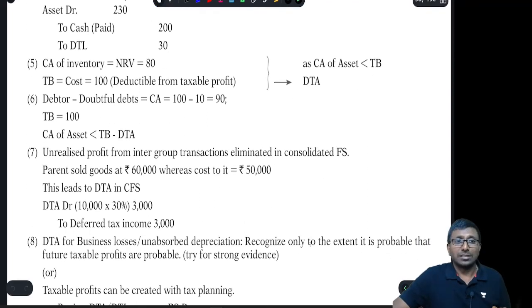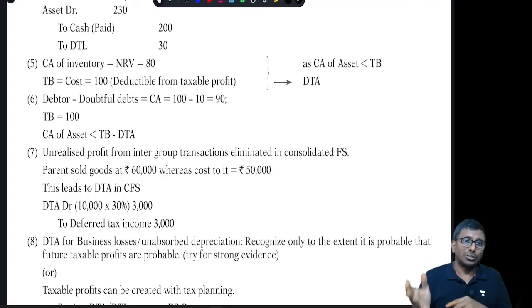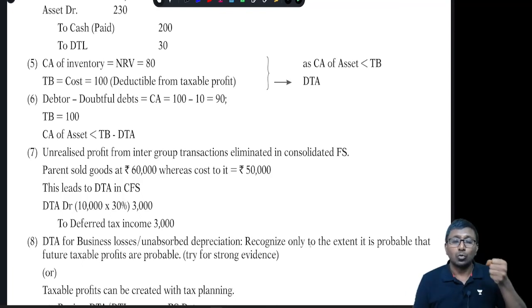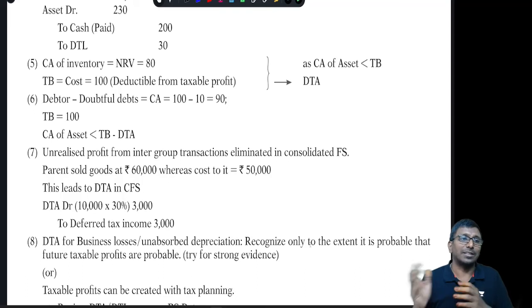Next, debtors minus doubtful debts. The carrying amount is, say, 90 rupees, but the tax base will be 100, because as per the Income Tax Act, up to 100 rupees collection is allowed. Unless it is a confirmed bad debt, the deduction will not be available. For the allowance or provision for doubtful debts, they don't give any deduction. That means the carrying amount is lower than the tax base. This will lead to deferred tax asset.